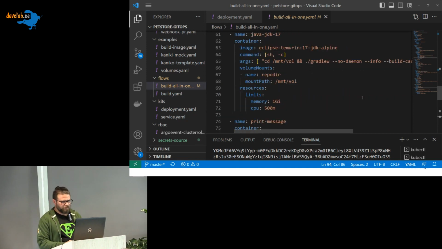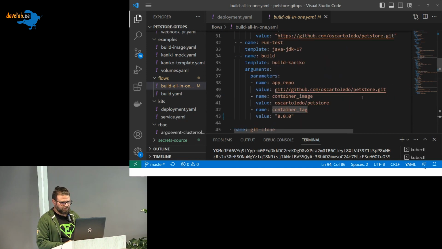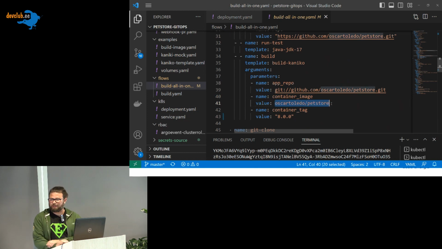If we go a little bit up, we can see that we want to get it from this repository, and I want to store it in this domain in my Docker Hub.